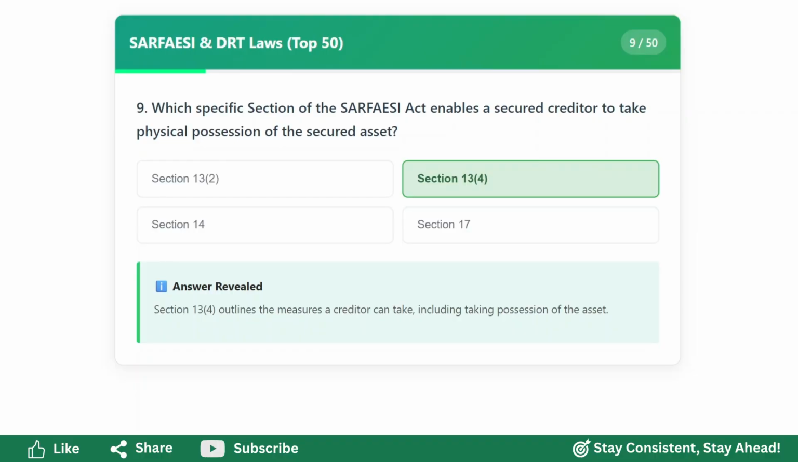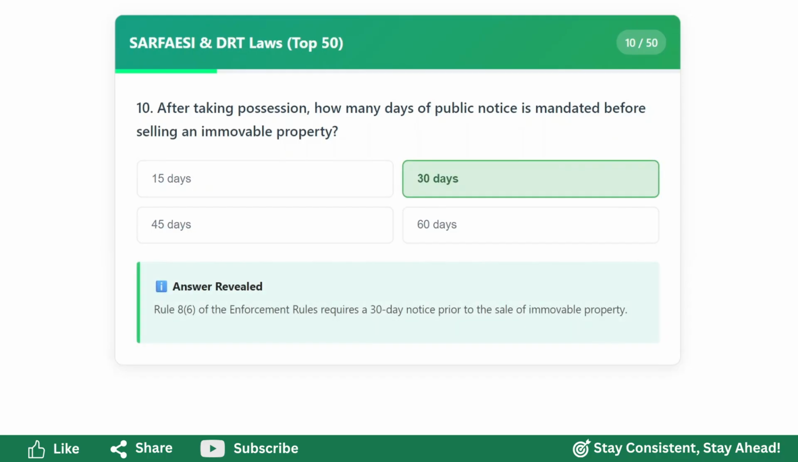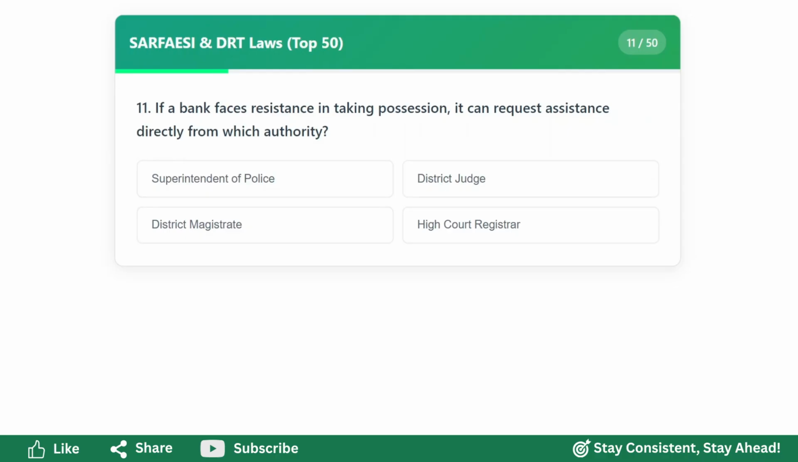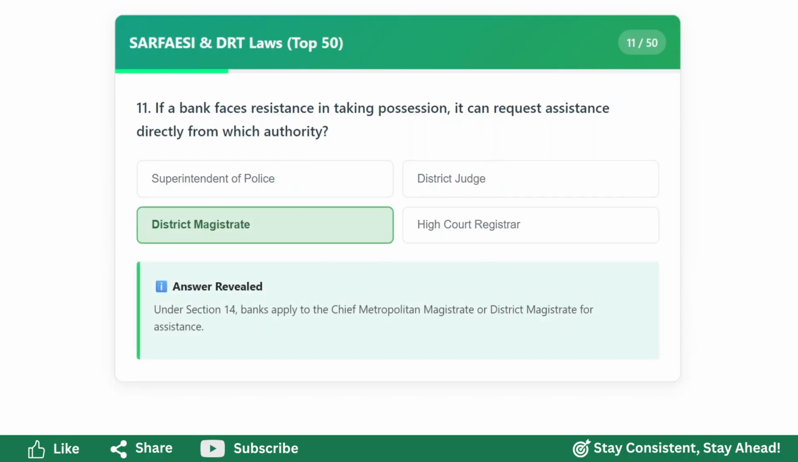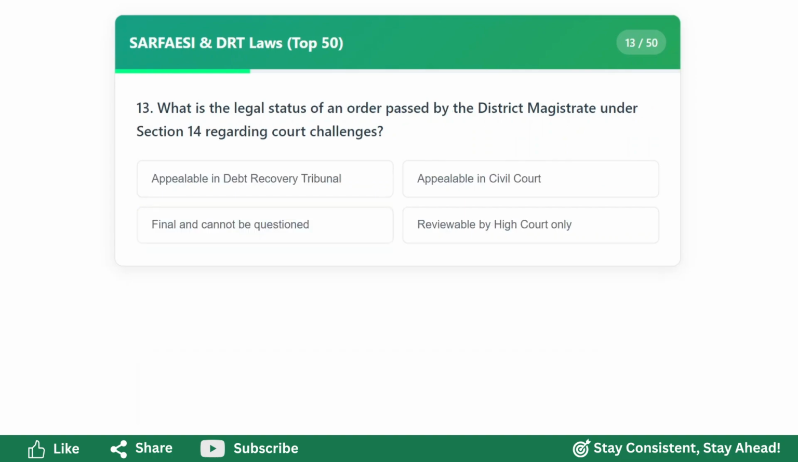Section 13(4). After taking possession, how many days of public notice is mandated before selling an immovable property? 30 days. If a bank faces resistance in taking possession, it can request assistance directly from which authority? District Magistrate. What is the maximum extended time limit for a district magistrate to pass an order for possession under Section 14?